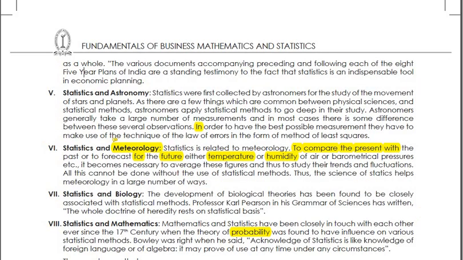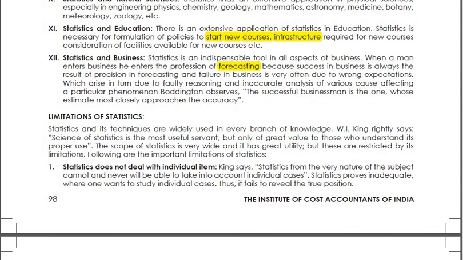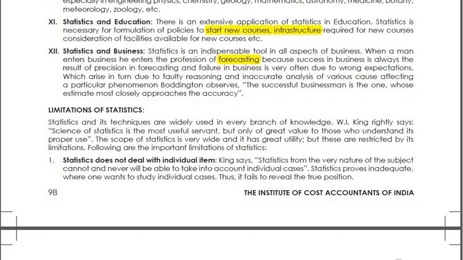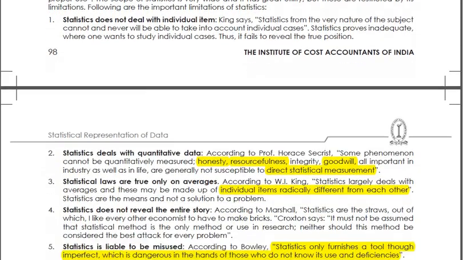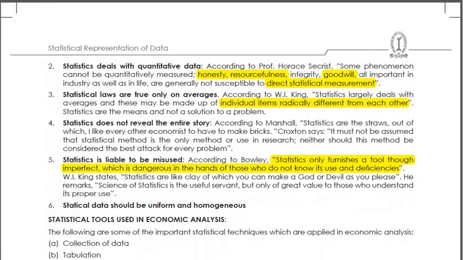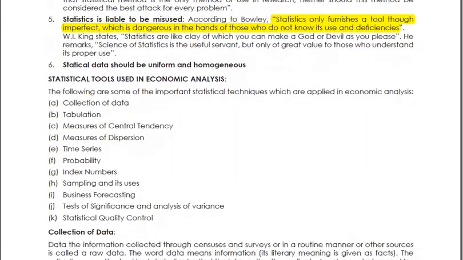These are the statistical tools in economic analysis.